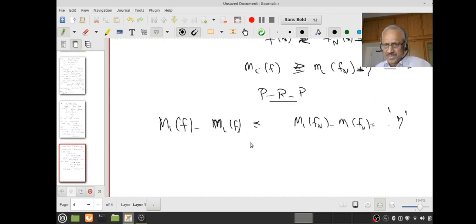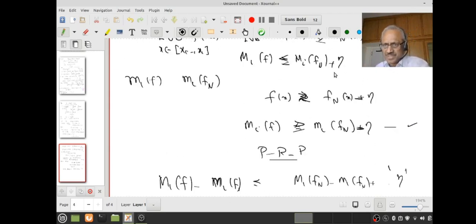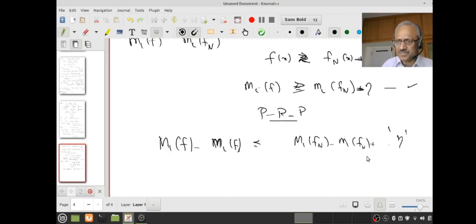I want to say M_i of f is less than or equal to capital M_i. This is the result I want, therefore this is what is going to happen. So this is the one. And therefore minus m_i of f will be less than or equal to small m_i of f_n plus eta. Therefore there are two etas.